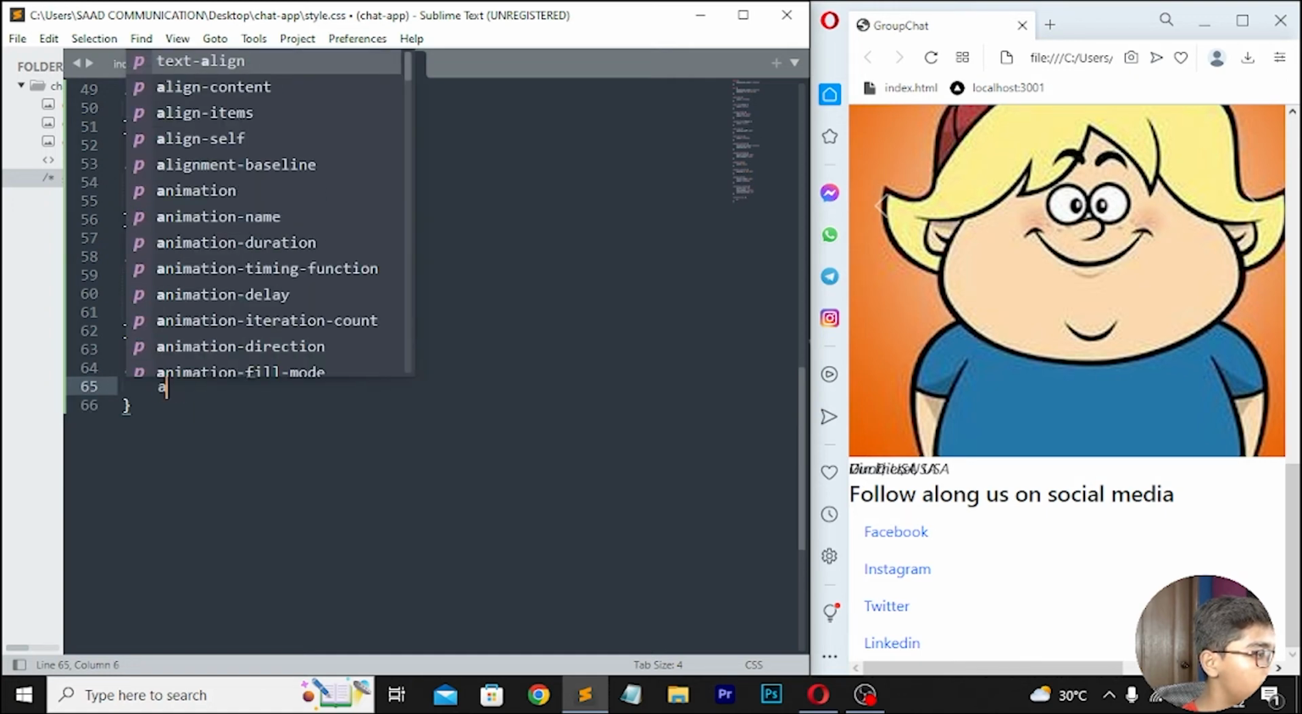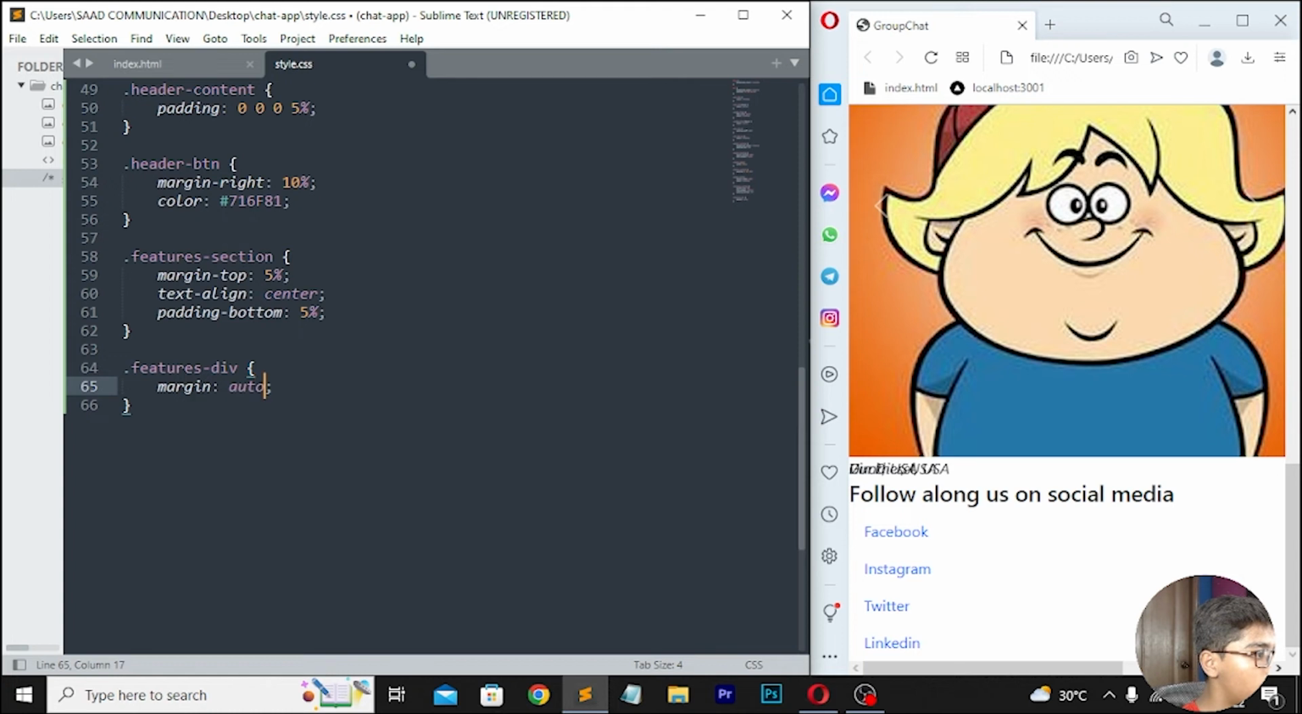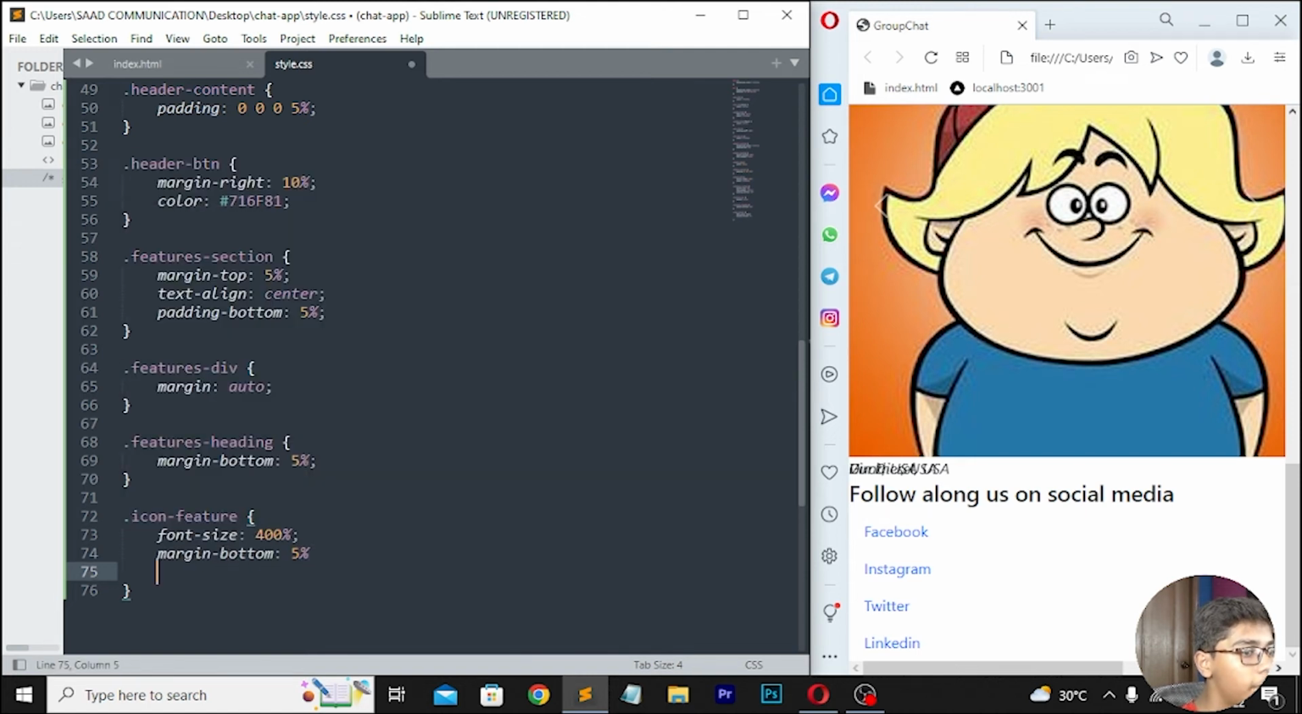Here I'll be writing margin, and then you have to write margin should be auto. Then move down right here .features-heading. Then here I will be moving down, and then after moving down here I will be now writing margin bottom, and here I will be writing 5%. Move down right here .icon-feature. Then you have to write here font size, which should be 400%. Then right here margin bottom, which should be 5%. Here I will be now moving down, so right here 5%. Then move down here, right color, which should be 716F81. So here I'll be writing capital F, then I'll be writing 81.